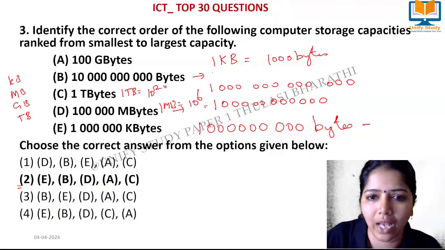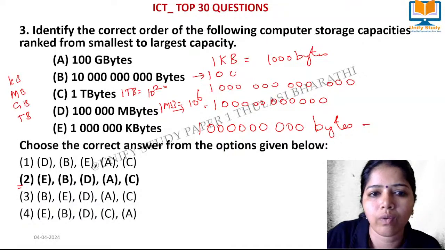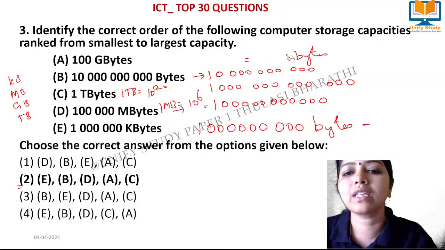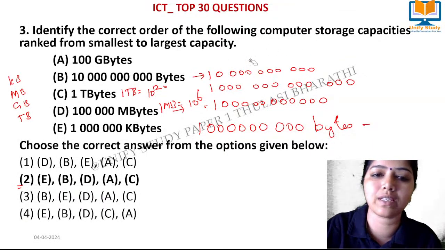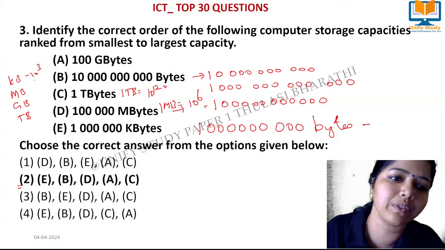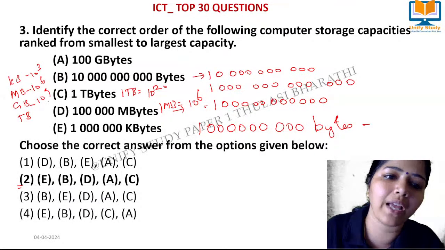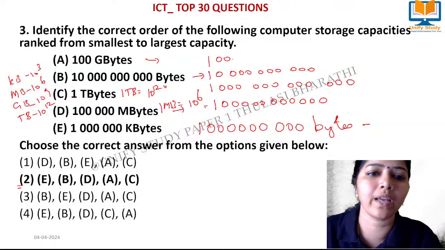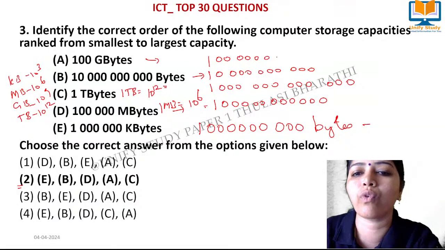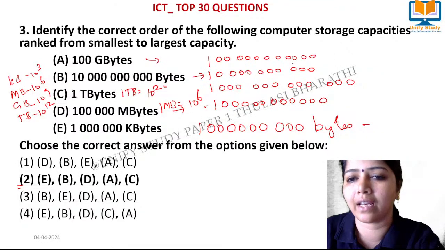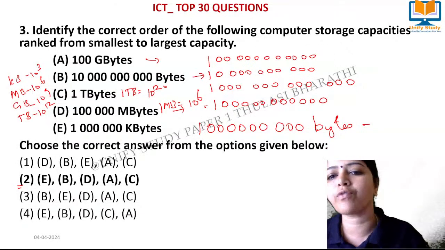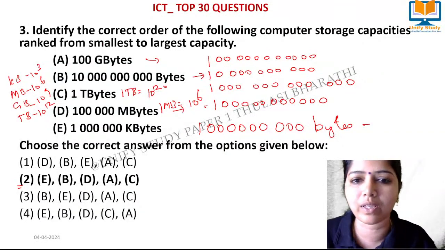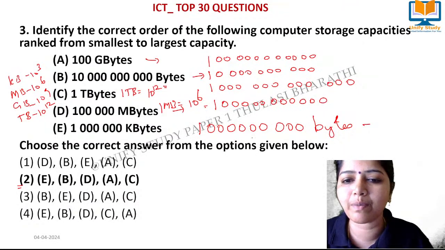What about the first one? This is 100 gigabytes. 1 gigabyte is equal to what? 1 gigabyte is equal to 10 to the power 3, 10 to the power 6, 10 to the power 9. And this we can write as 1. Already 2 zeros are there. We are going to add 9 zeros. Okay, learners? Yes, these we can write in terms of bytes. Now we can order it from smallest to largest. When we take the smallest one, which one will be smallest? Here this bytes will be the smallest one.